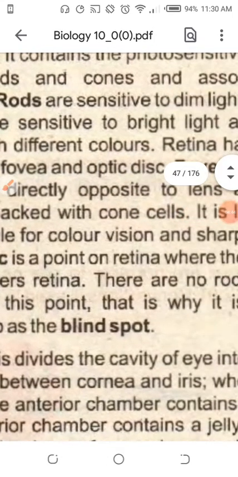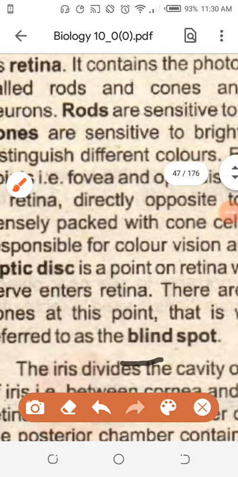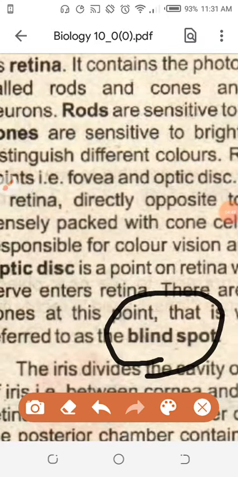And the blind spot is the area without rod shaped cells and without cone shaped cells. That is not a vision area. That is the area in which the optic disc is present, and it carries the message captured by rod shaped cells and cone shaped cells at the fovea centralis, which is the area in the retina.